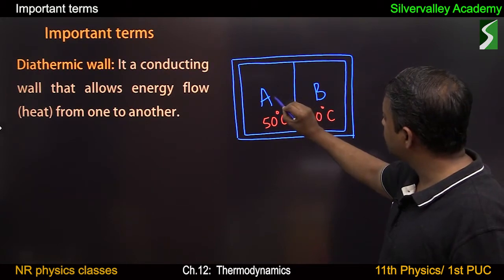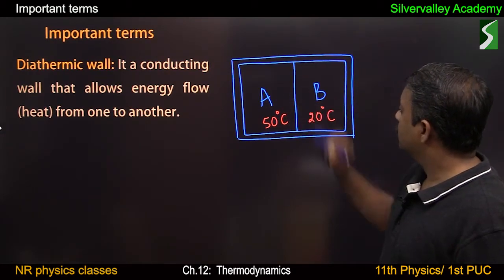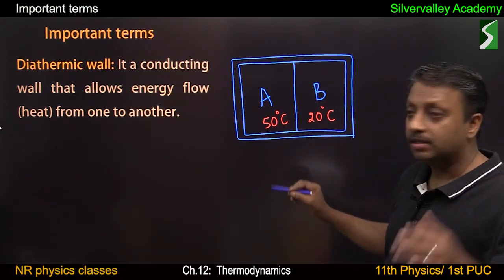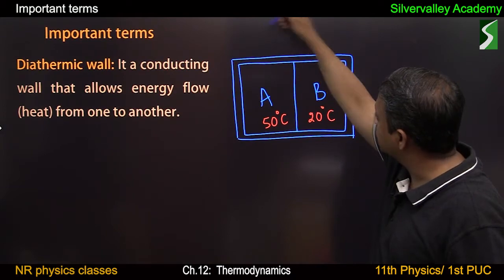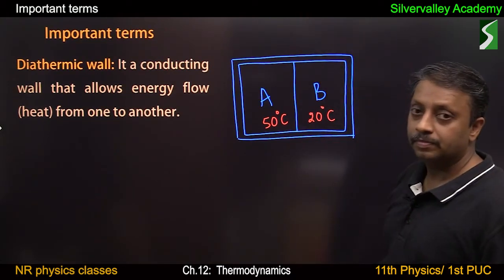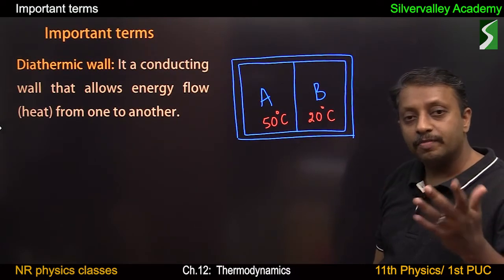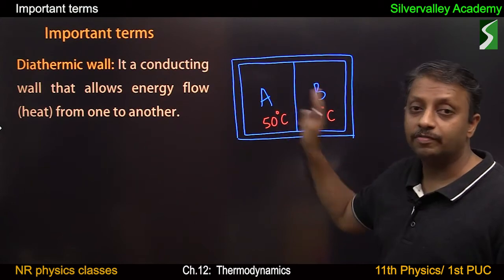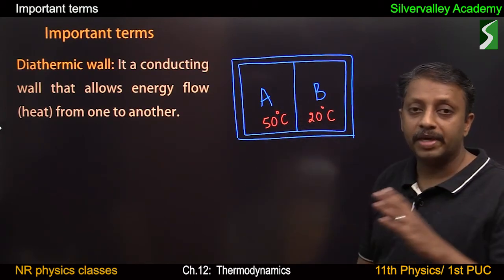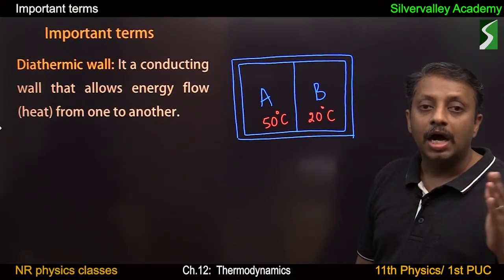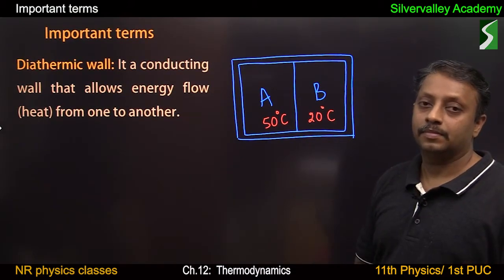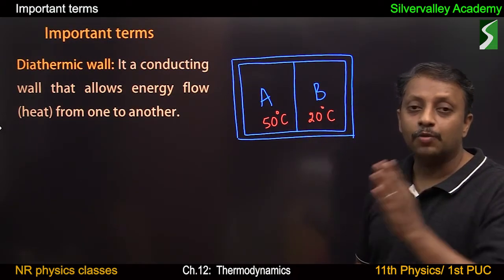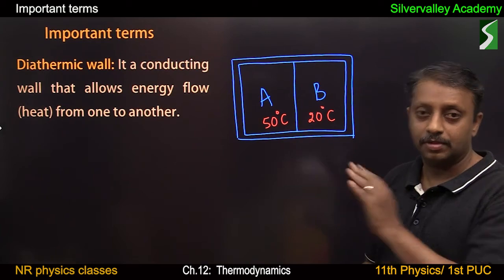So there is exchange of energy between A and B because of this diathermic wall. There is no exchange of energy or matter between A and the surroundings, B and the surroundings. And there is no exchange of matter between any two systems. This separates these two, so there is no exchange of matter. So this is how we can make use of diathermic wall and adiabatic wall. Remember, we are just concentrating on different terms used and what is the actual meaning of those terms. Okay.